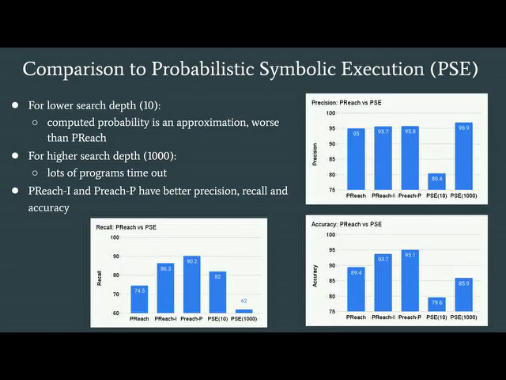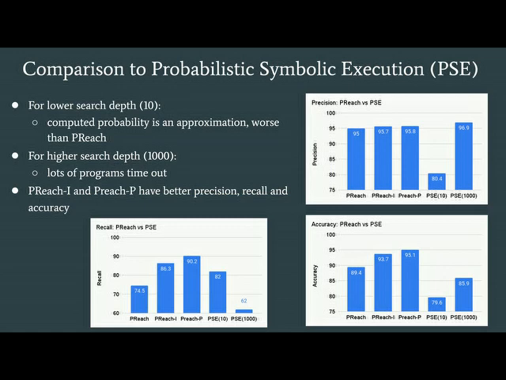We compared Preach to probabilistic symbolic execution for the purpose of identifying hard to reach program statements. We see that for lower search depth, like 10, probabilistic symbolic execution computes a probability which is not an accurate probability but an approximation. But the approximation computed by probabilistic symbolic execution is even worse than a heuristic-based technique like Preach.